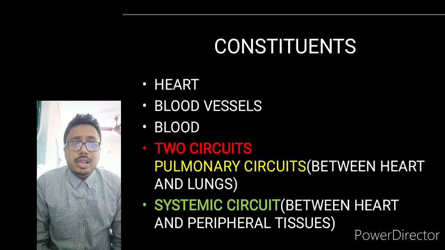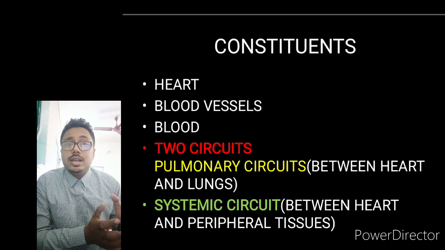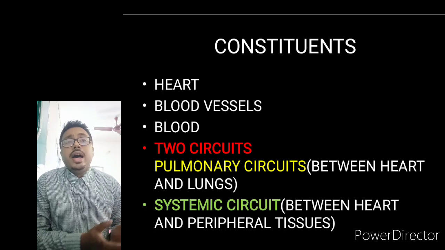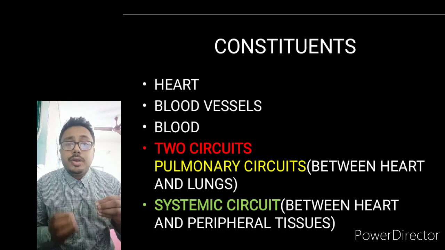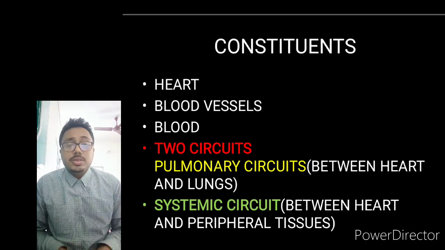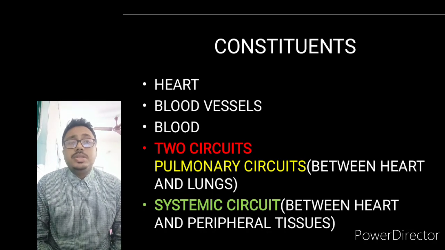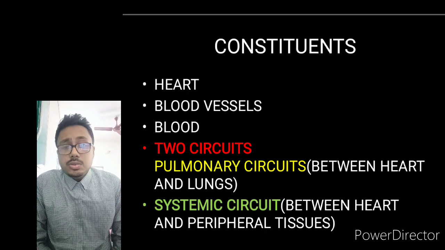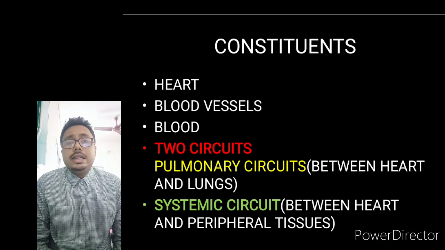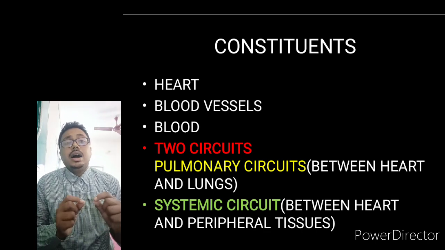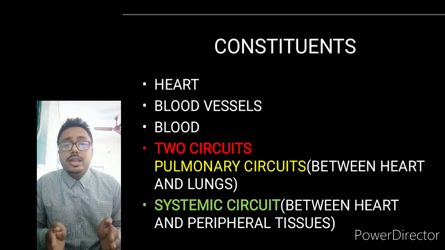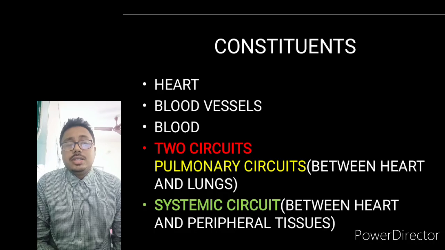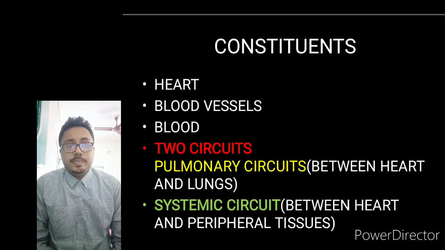We know about electric circuits in electrics, and in that way we have two circuits in our human body which transport the blood, the nutrients, and the oxygen. Now these two circuits are, first of all, the pulmonary circuit, and second, the systemic circuit. The pulmonary circuit is the short circuit. Short means its length is short, whereas the large circuit is known as the systemic circuit.